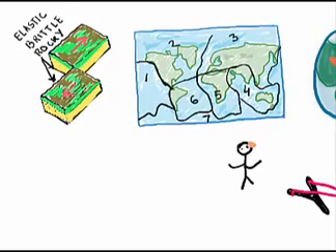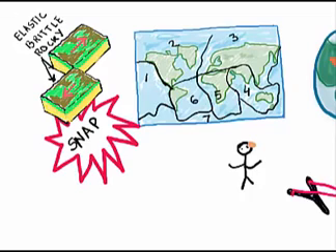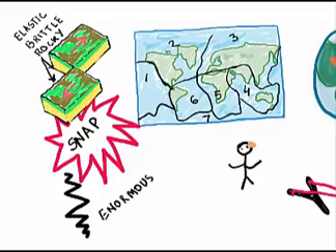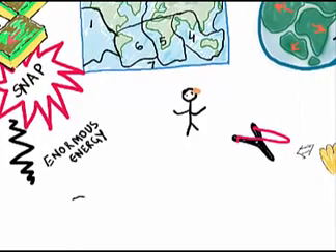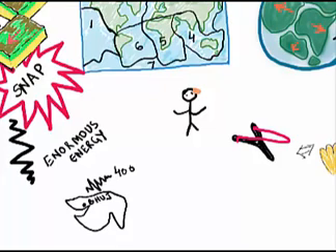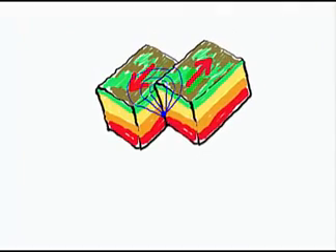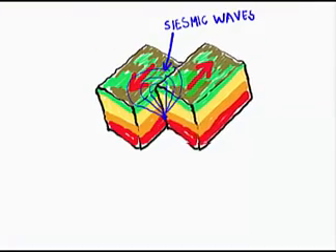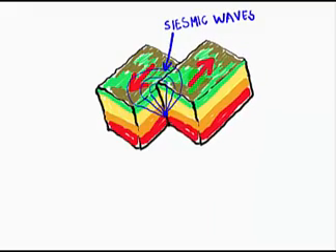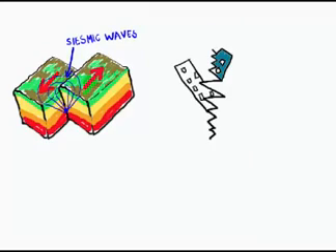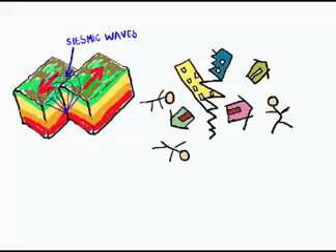And when the plates cannot slide anymore, they snap back. This sudden slip at the fault releases the stored elastic energy and causes an earthquake. And the energy released is enormous. For example, the 2001 Bhuj earthquake in India released energy equivalent to 400 times Hiroshima's nuclear bomb. This released energy is spread by seismic waves, which travel along the Earth's surface. These waves cause the ground to shake violently and cause huge devastation far and wide.